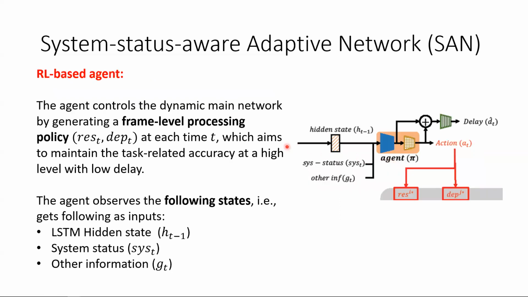Next, our agent controls the dynamic main network by generating a frame-level processing policy, which basically selects the resolution and depth at each step. To make good decisions amid the fluctuating system loads, our lightweight agent should be both system status aware and streaming input aware. Thus, it takes a system status as input, for example, CPU and GPU utility, as well as an LSTM hidden state for information regarding streaming video input.